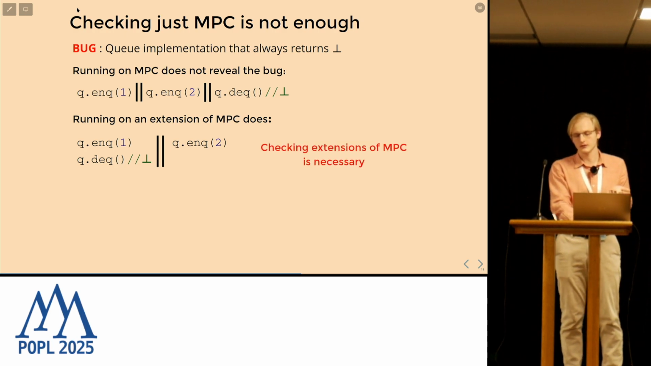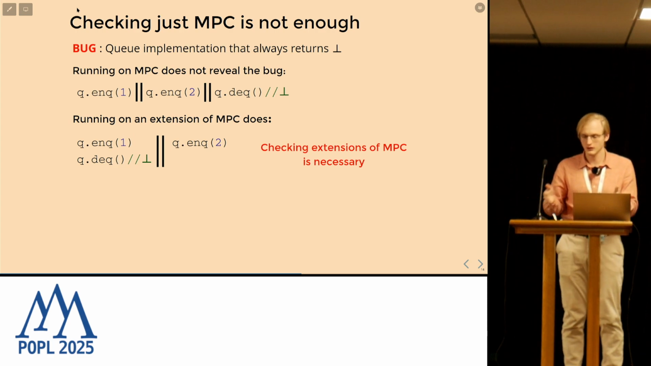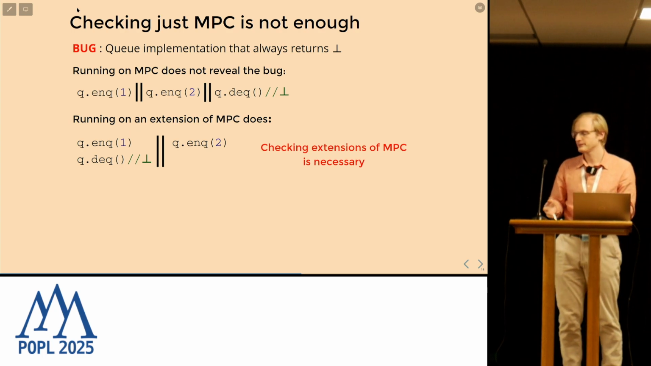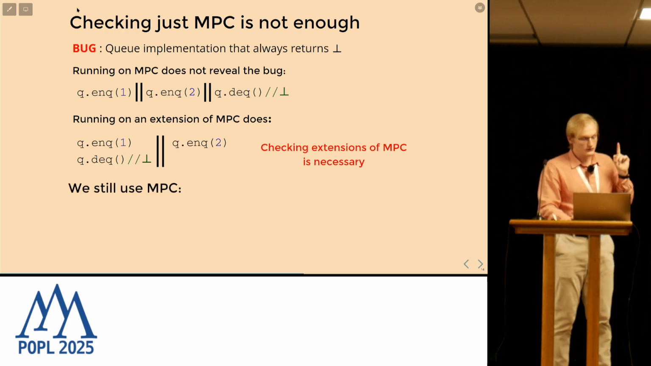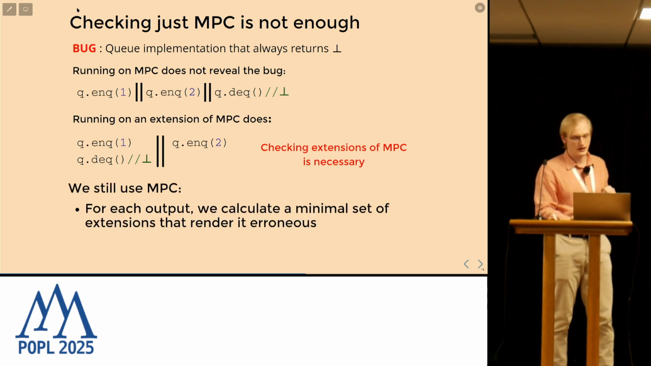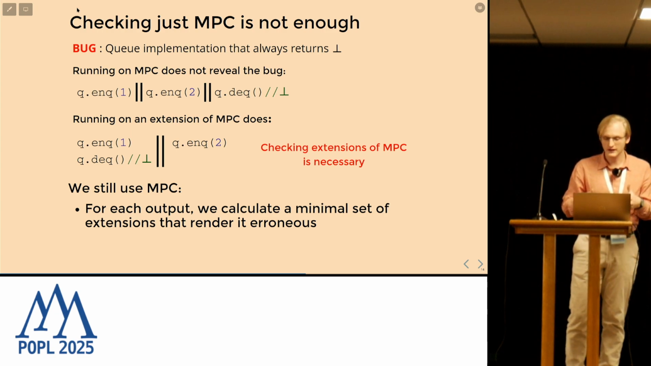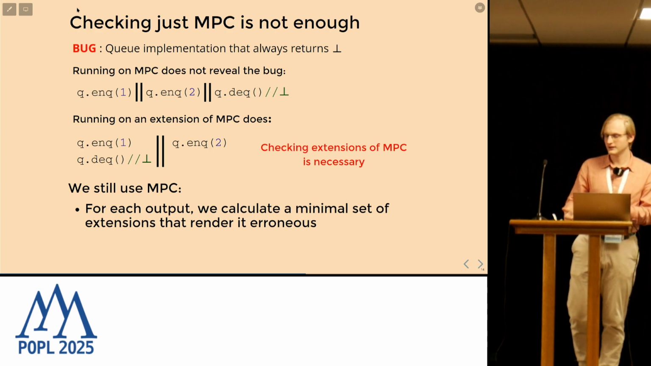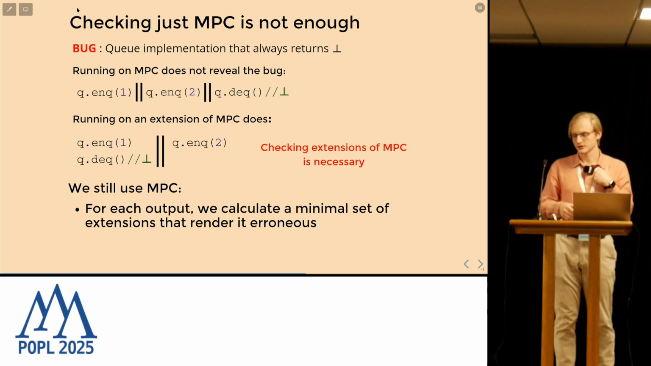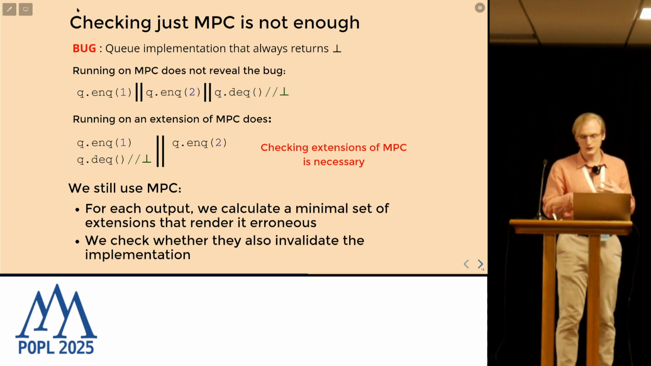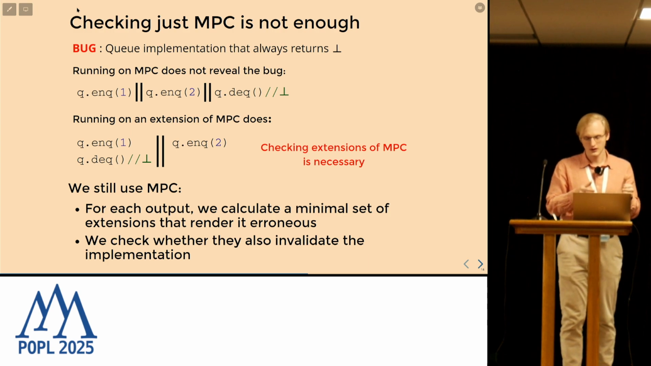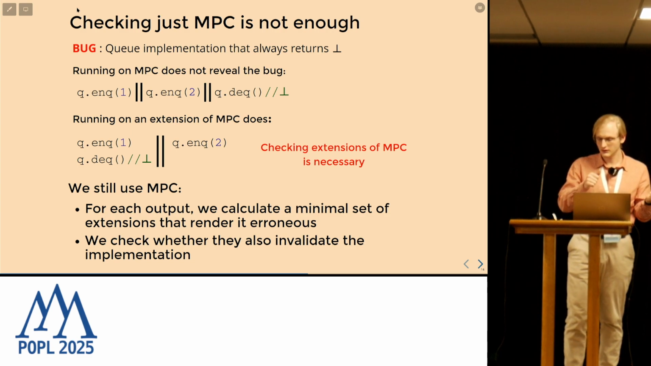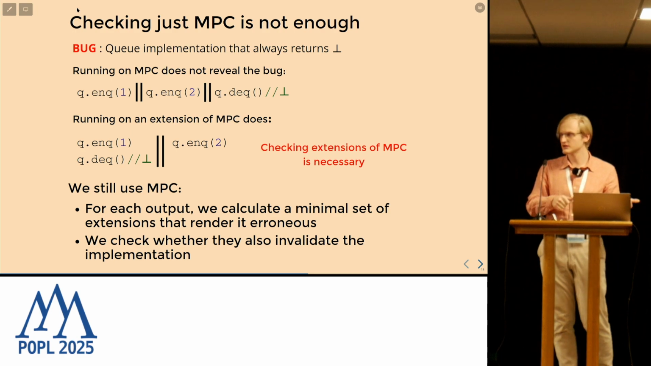So the conclusion is that checking extensions of the most parallel client is really necessary. We cannot avoid it. But we can still use the most parallel client to explore all executions. Then for each output, we calculate the minimal set of extended clients that render this output erroneous. And then we can use this information to actually check all behaviors of the implementation: an extended client that forbids this output cannot observe it.